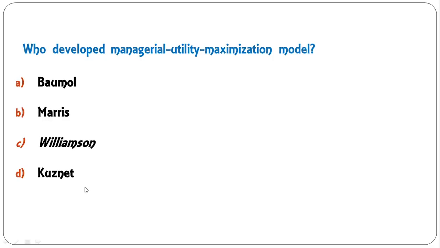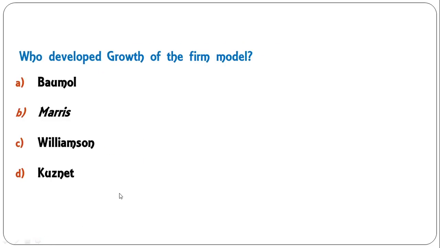Who developed the managerial utility maximization model? Baumol, Maris, Williamson, Kuznets. It was Williamson who gave the managerial utility maximization model. Who developed the growth of the firm model? Baumol, Maris, Williamson, Kuznets. It was Maris who gave the growth of the firm model.